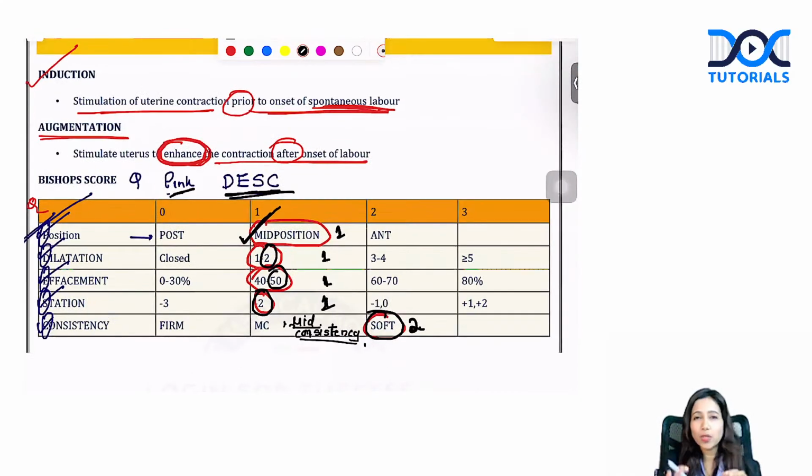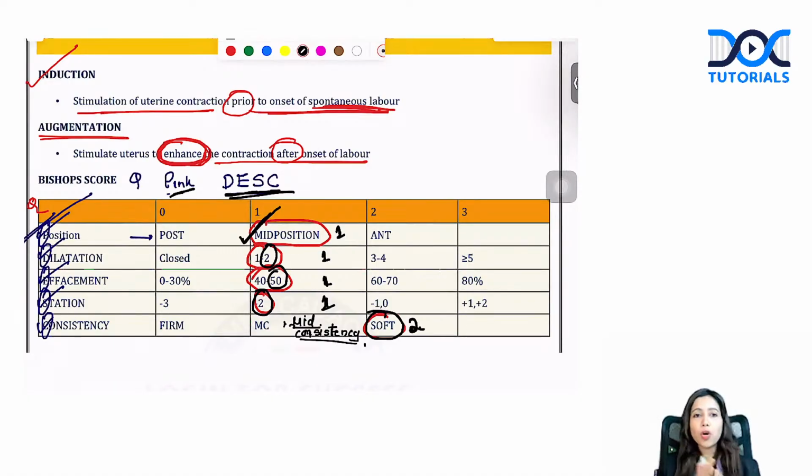I would say this box is a bit volatile. So mark it out, keep it out for your volatile book or for your 20th book, whatever, so that you revise this box again and again in the final days prior to your exam. So this is the Bishop score.